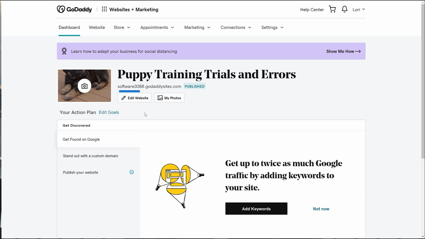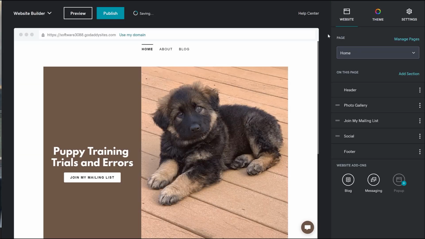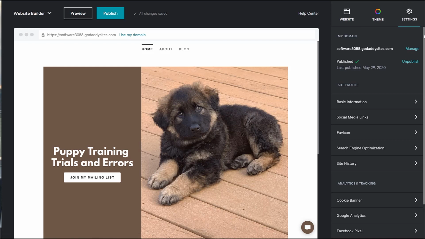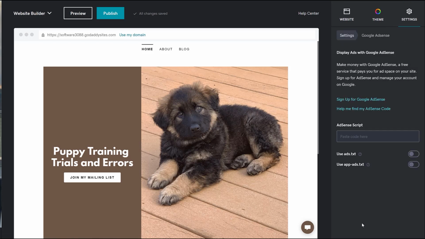If you're a Websites + Marketing customer, it's super easy to add this to your site. I'll show you how. From the dashboard, choose Edit Website. Click Settings and choose Google AdSense. If you don't have an AdSense account yet, click Sign up for Google AdSense and follow the instructions to set up an account. If you already have an AdSense account, click Help me find my AdSense code and then follow the instructions for how to get and copy your ad code. When you're all done, paste in the code and then sit back and wait. It'll take a day or two for Google to approve your website, but once they do, you'll start seeing ads pop up on your site.